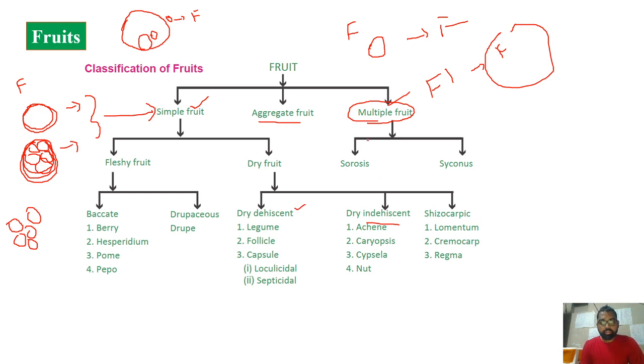This multiple fruit is again of two different types, Sorosis and Syconus. So the Sorosis can be found in the case of jackfruit, for example, and Syconus can be found in the case of fig, where it is actually developed from Hypanthodium. So this is how the fruits development will be.